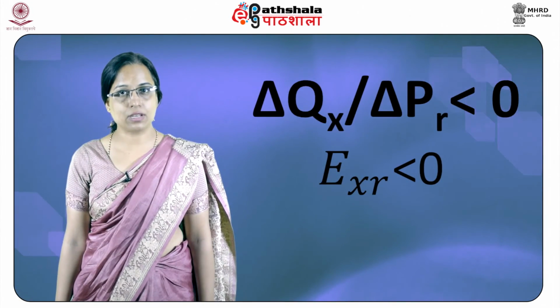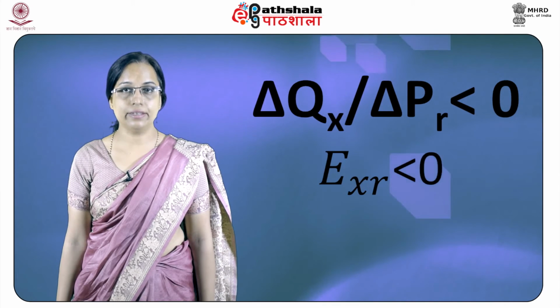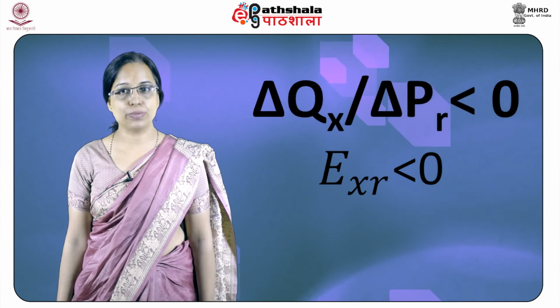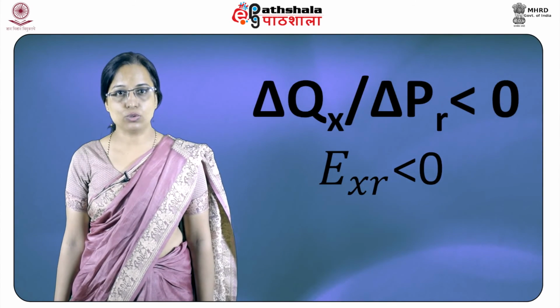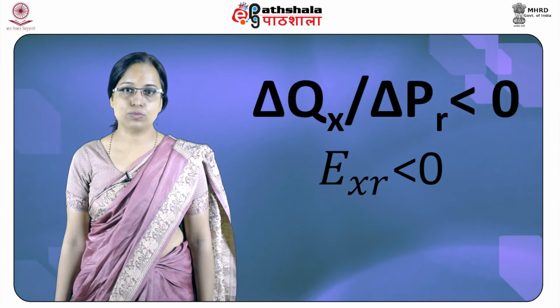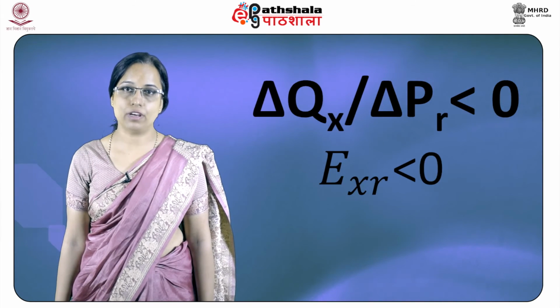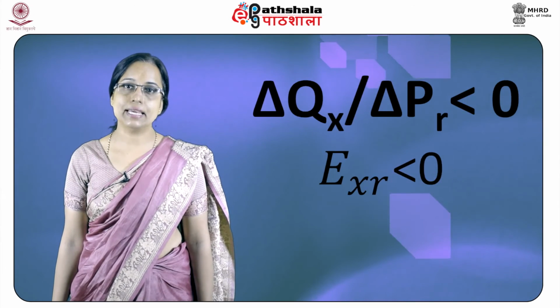If the goods X and R are complements, then change in QX by change in PR is less than 0. That is, less of X is bought when there is a rise in the price of R. This implies that EXR is less than 0. For example, pen and refills are complementary goods. If the price of refills rises, then the demand for pens may fall. Note, for independent or unrelated goods, EXR would be close to 0.